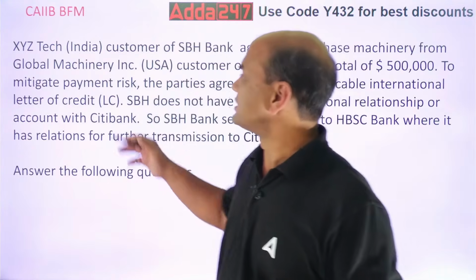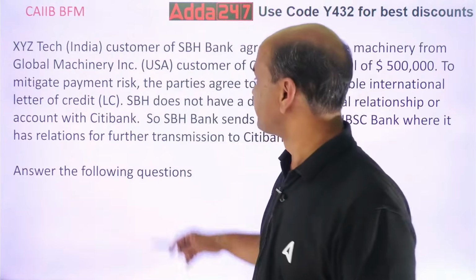Why is LC always safe? Number one, it is bank to bank. The buyer is actually not involved in that. The exporter Global will always be afraid of payment, whether XYZ will pay or not, so that's why they agree for an LC.